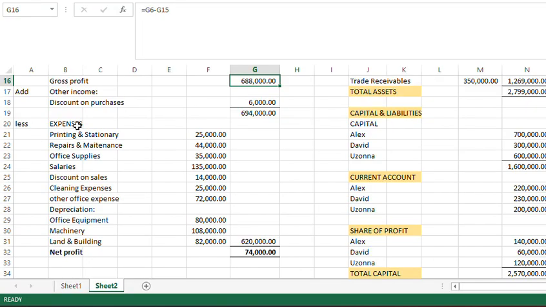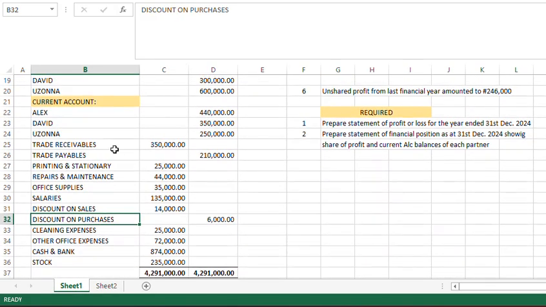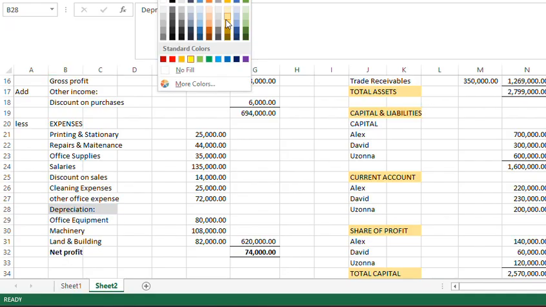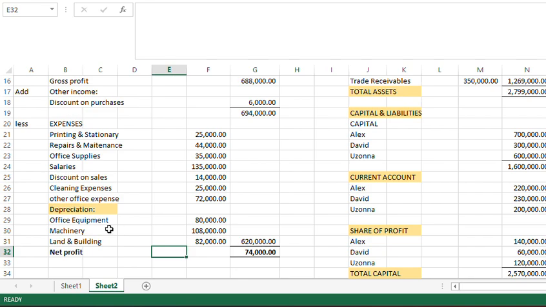Then we have less expenses. The different expenses that we have, according to the question, has been outlined here. We are deducting them. We have printing and stationery, we have repairs and maintenance, we have office supplies, we have salaries, we have discount on sales, we have cleaning expenses, we have other office expenses, then we have depreciation. I think this particular thing should be highlighted. This is our normal. Then we have depreciation.